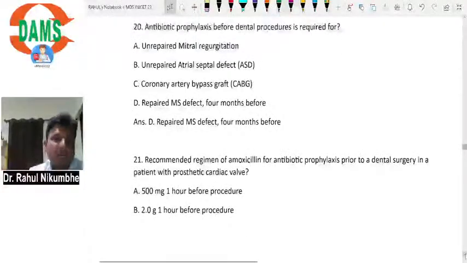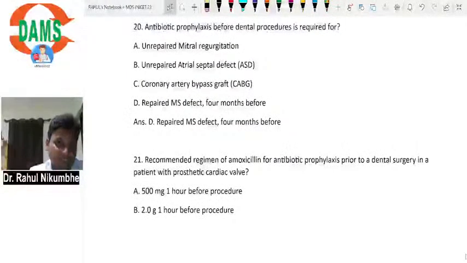Antibiotic prophylaxis before dental procedure is required for unrepaired mitral regurgitation. Now, mitral regurgitation is there. Okay, so the patient is not having active injury.